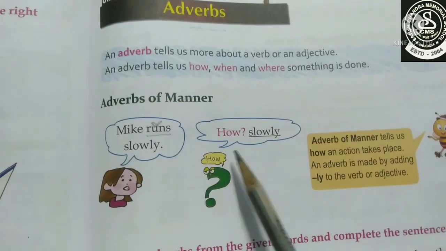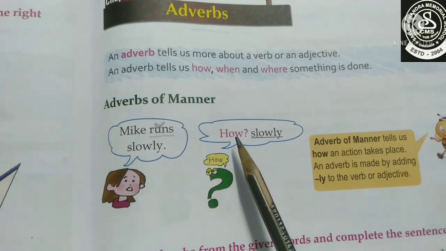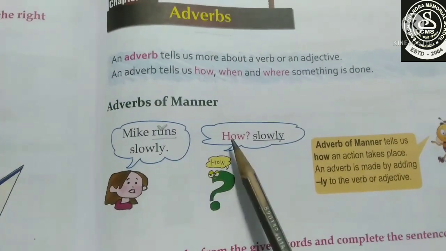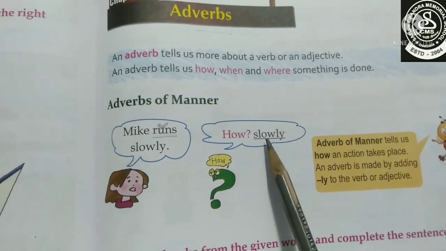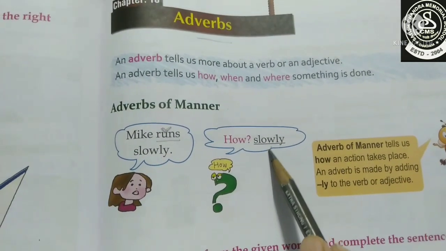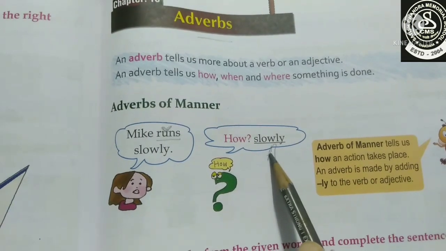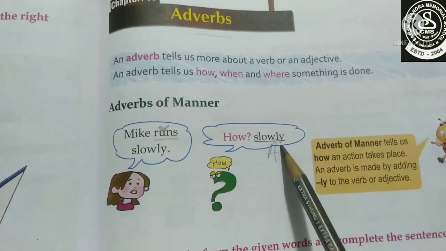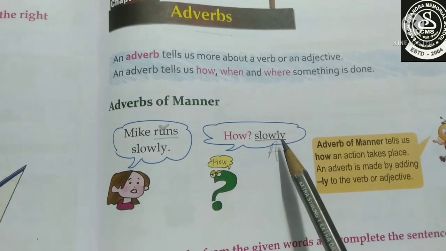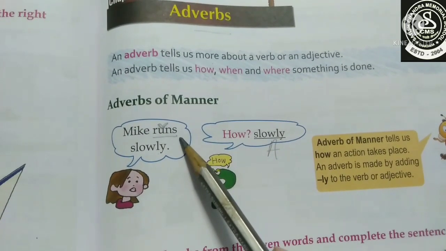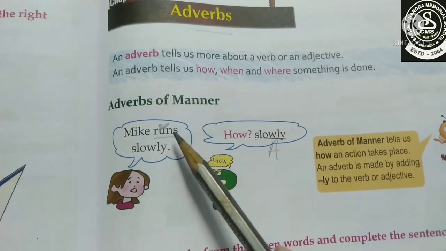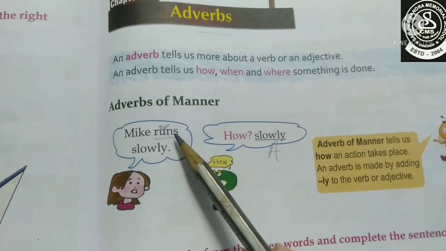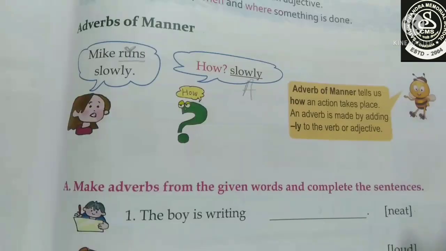So you have to ask the question to yourself that how Mike runs. Mike runs slowly. Here slowly is your adverb. Why? Because it is modifying the verb runs. It is giving you additional information about the verb runs.